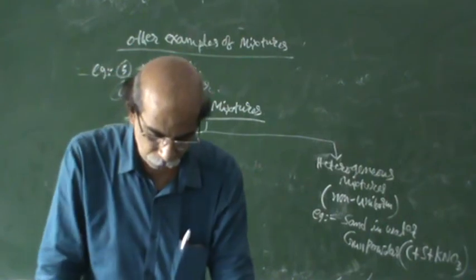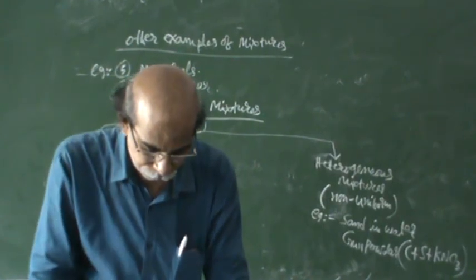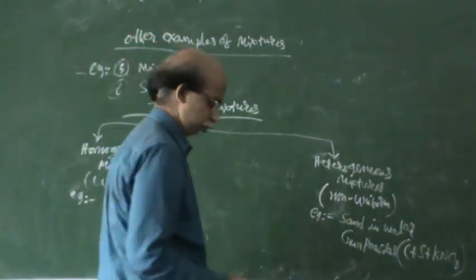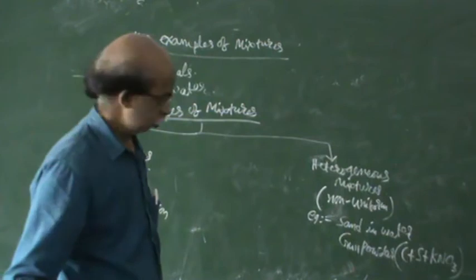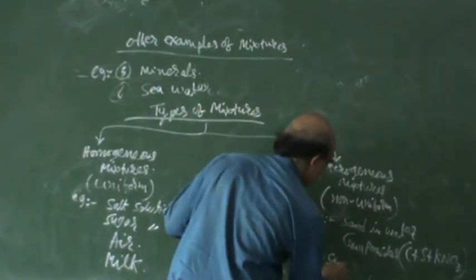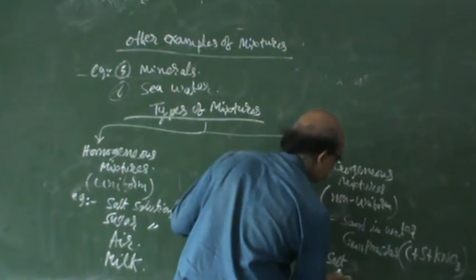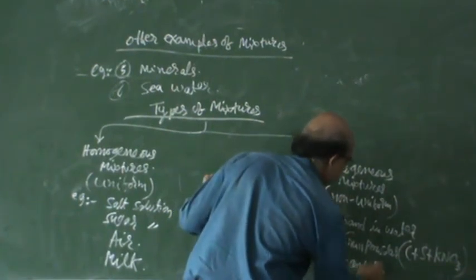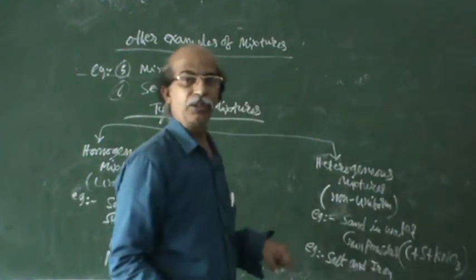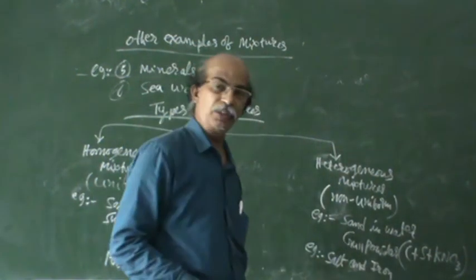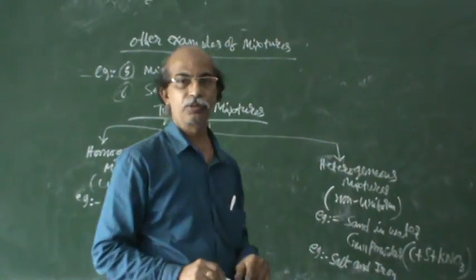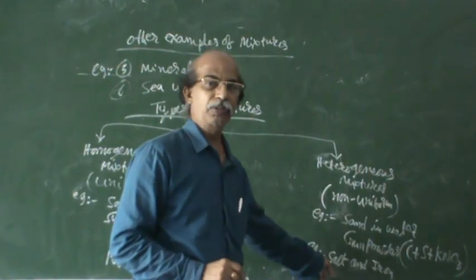More examples I want to give here. Second example: salt and iron. Iron you can identify very easily, and salt you can identify very easily. Colors are different, so it is heterogeneous. Identification is very easy.